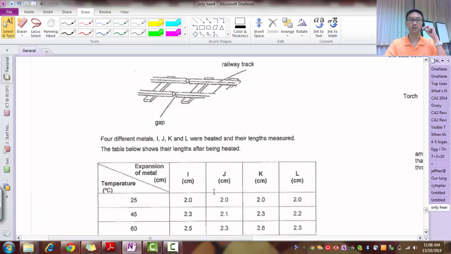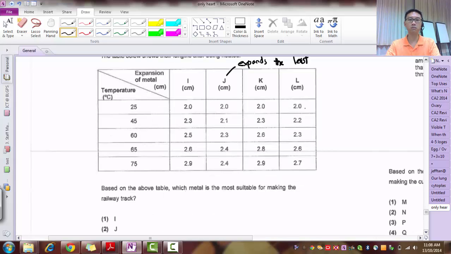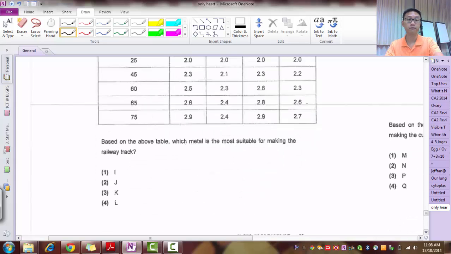But it expands, so I can't help it. So I want to minimize the expansion. So which is the one that has the least expansion? Yeah, that definitely will be J. Okay? So basically why you choose J is because J expands the least. Alright, so that's why this is the most suitable.